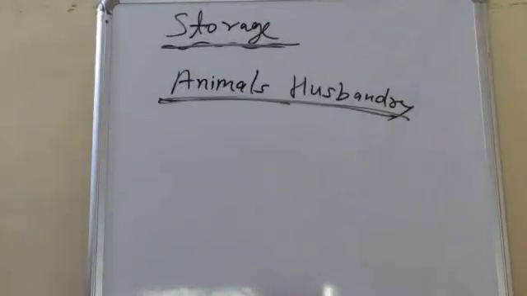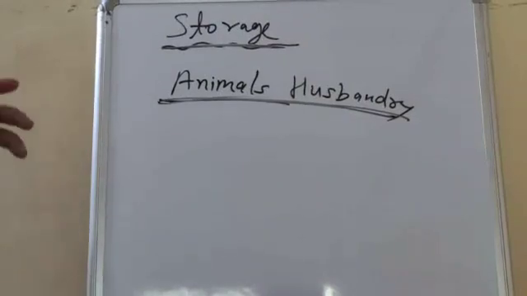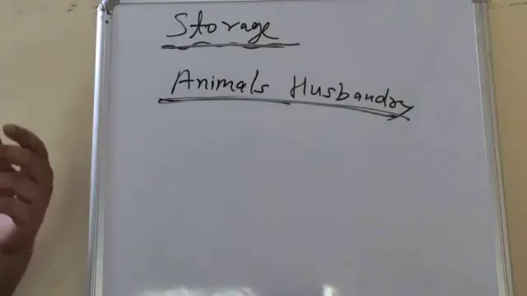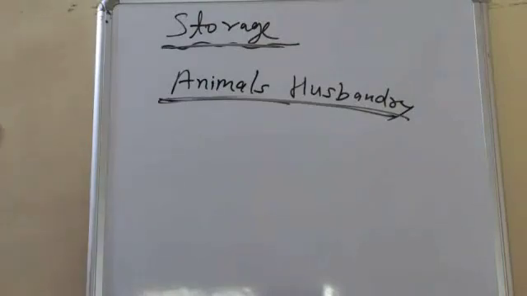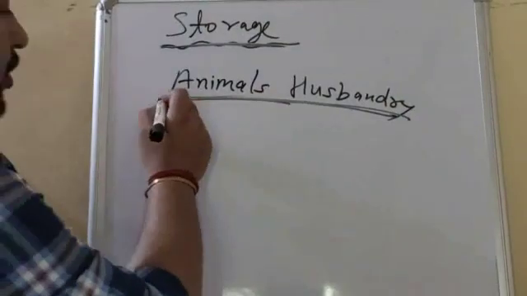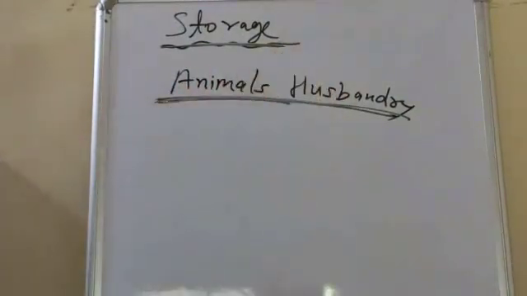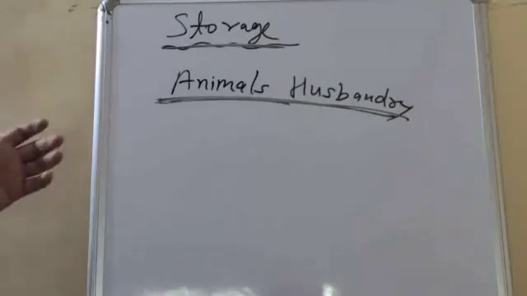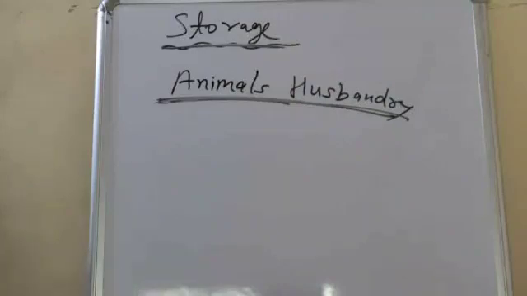Animal husbandry means rearing of animals, feeding of animals or taking care of animals for obtaining foods like milk, fish, eggs, curd, ghee, honey. These things we obtain from animals. So not only do we get crops from the field, we also obtain some foods from animals.